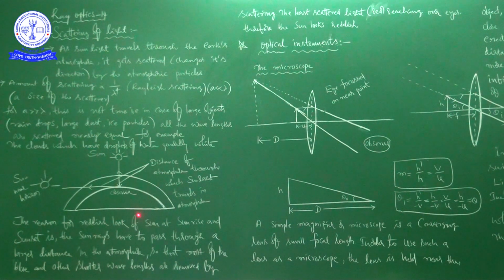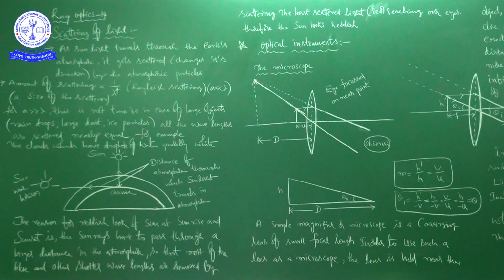Whatever the color may be, that is secondary, but first the light rays have to reach your eye. So here most of the blue and other shorter wavelengths are removed by scattering. What is the least scattered one here? The least scattered light, which is red, reaches our eyes, therefore the sun looks reddish.